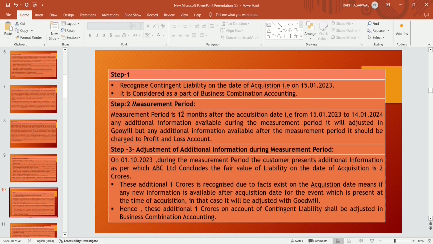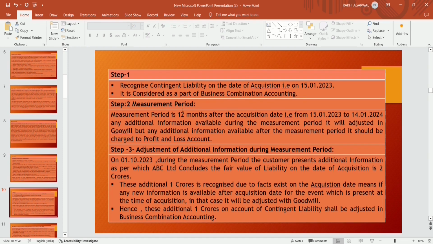So this is the additional 1 crore, because 1 crore is already recognized. ABC got further additional information from the customer, and with that information ABC Limited concluded that the fair value of the liability becomes 2 crore.